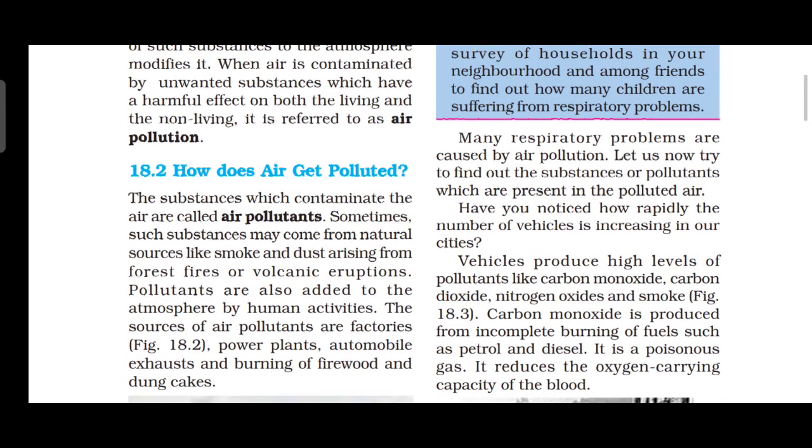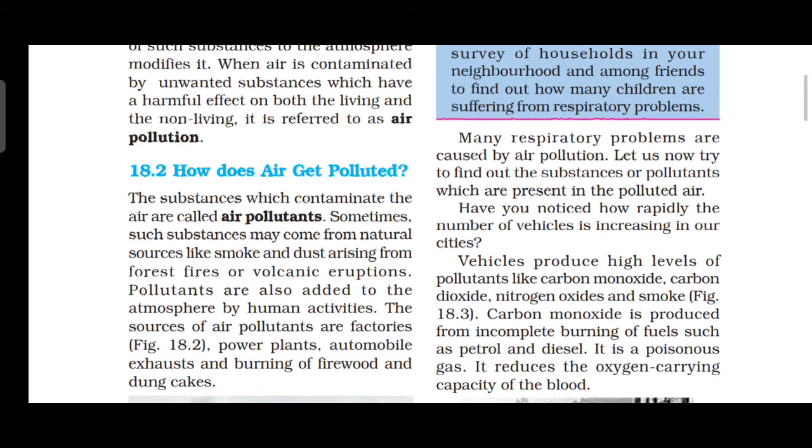The substance which contaminates the air is called what? Air pollutant. Because of that only, air gets polluted. Sometimes such substances may come from natural sources like smoke and dust arising from forest fire and volcanic eruption.